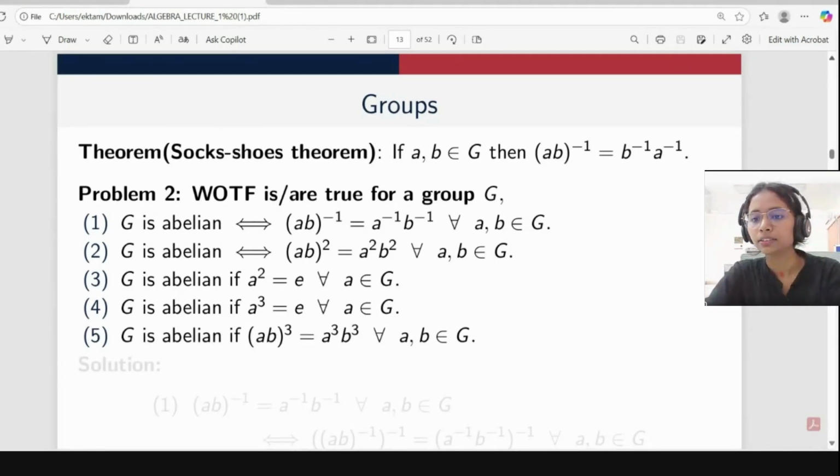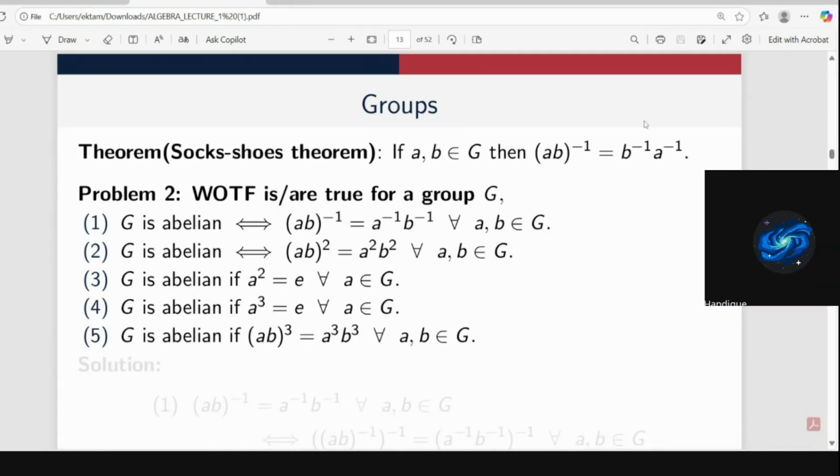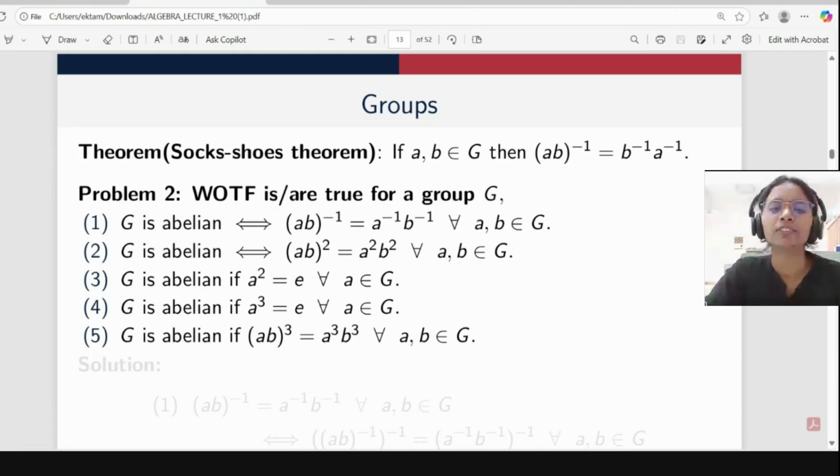Ma'am, what is WOTF? Which of the following. Which of the following is true for a group G? Okay, ma'am. So here our first question is, G is abelian if and only if (ab) inverse equal to a inverse b inverse for all a, b belongs to G. So I'm giving you time. Try to think about the first question. After that, we will see the second one.